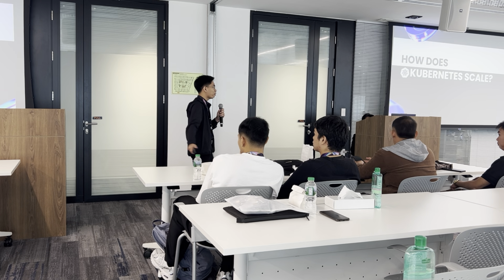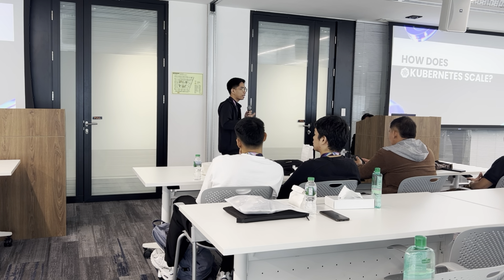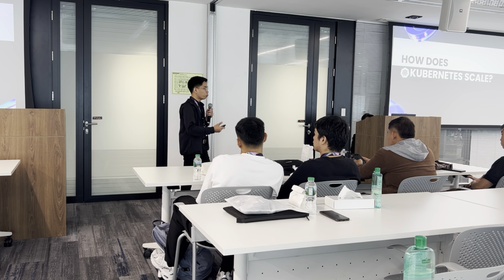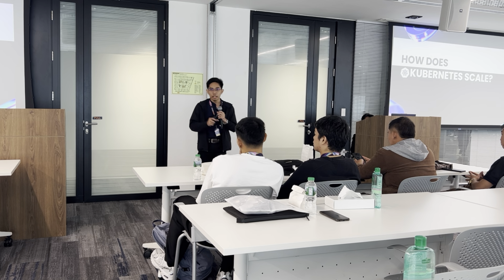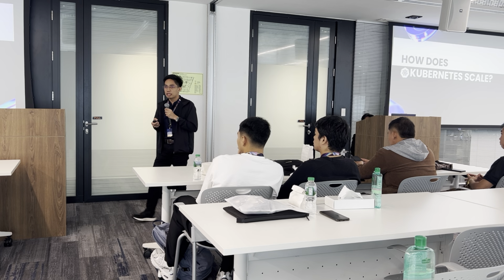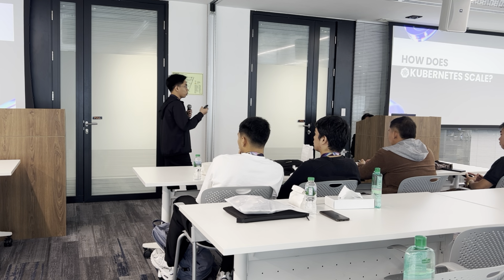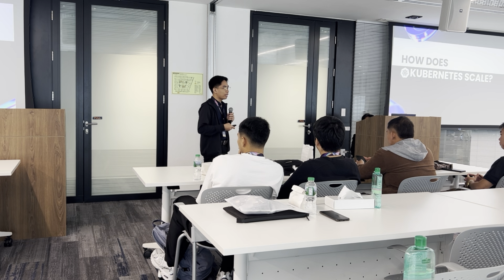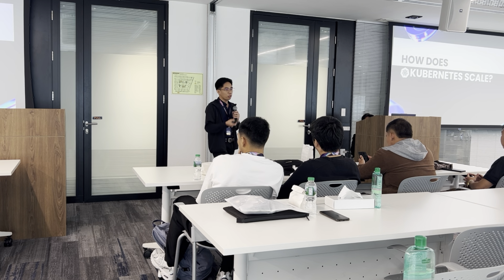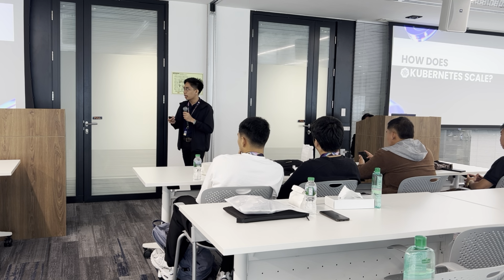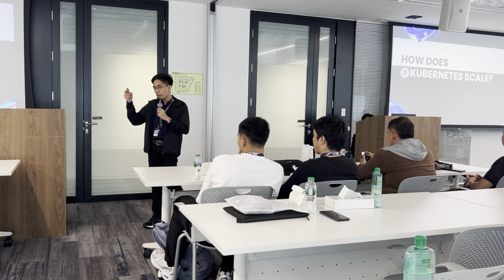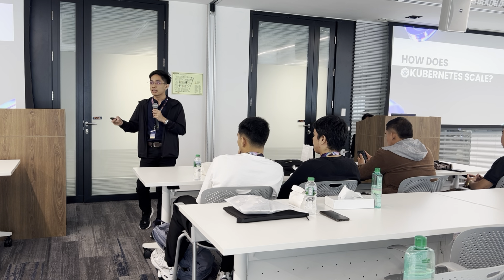So let's start by defining what Kubernetes is, and then discuss how Kubernetes scales. In a nutshell, Kubernetes is a container orchestration platform, meaning it handles automatic deployment and management of your containerized workloads. Now, going back to the question, how does Kubernetes scale?